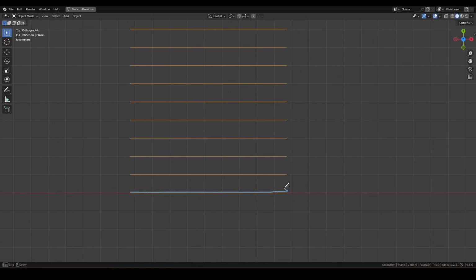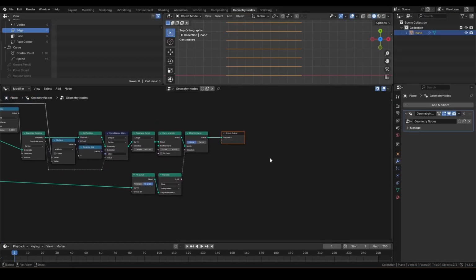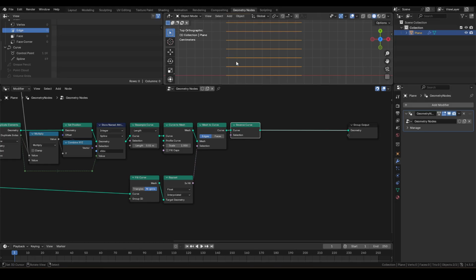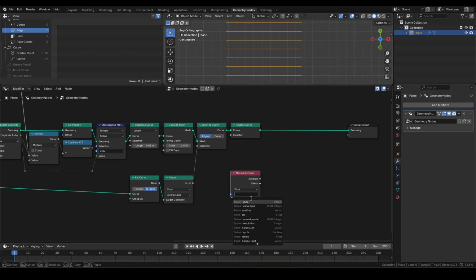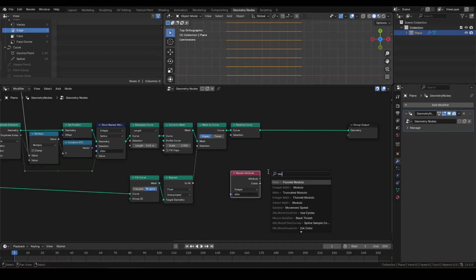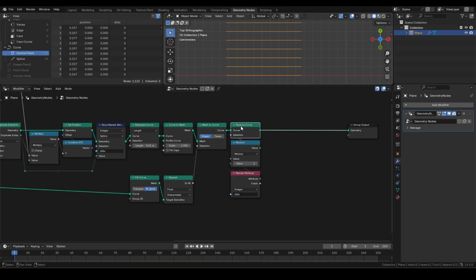To do so, we need to set the direction of the spline so they alternate. The bottom goes right, the next one goes left, and so on. Let's set that up. First, connect the reverse curve. Then we'll use the didx we stored earlier. Get the named attribute didx and connect to integer math modulo. Mod it by 2 and directly connect to selection. It does not look any different, but they should now be alternating.